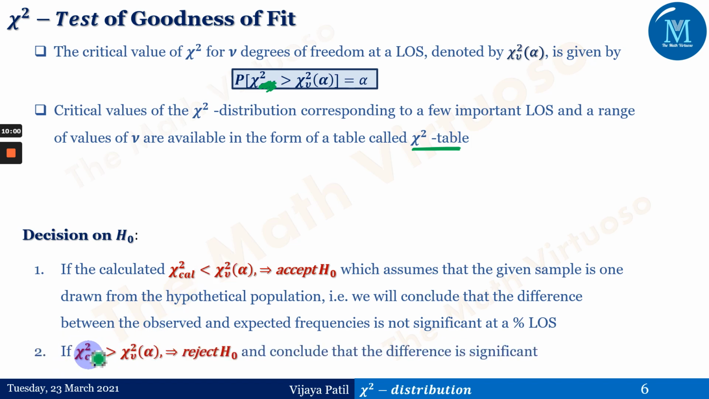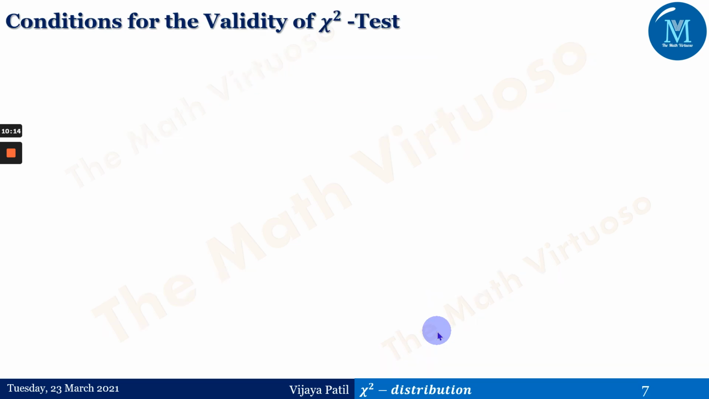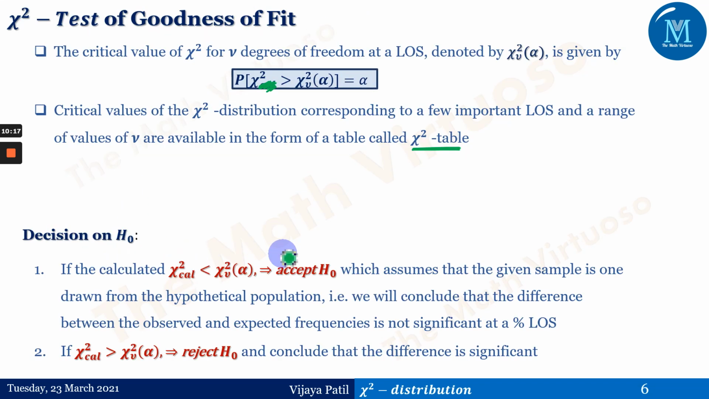The second case is if chi-square cal is greater than chi-square nu of alpha, then we reject H0. That is, we conclude that the difference is significant. Now in this case, if you observe chi-square cal and chi-square nu, the H0 assumption is that the differences between the expected frequencies are not significant. So this is a non-parametric test, and a non-parametric test will always have such a statement.